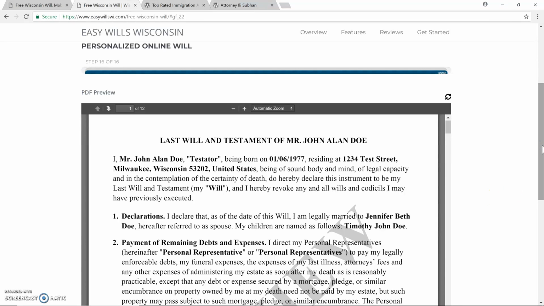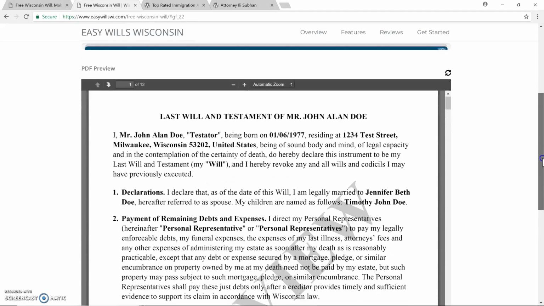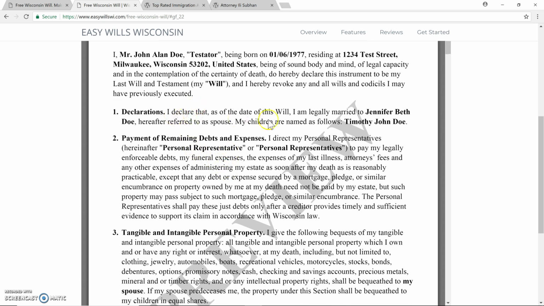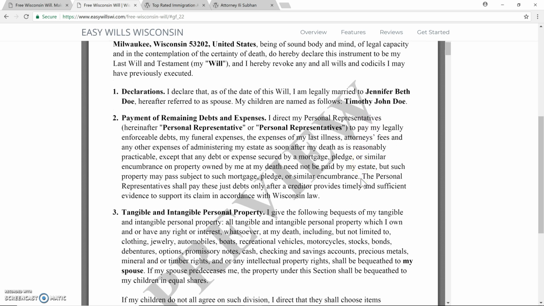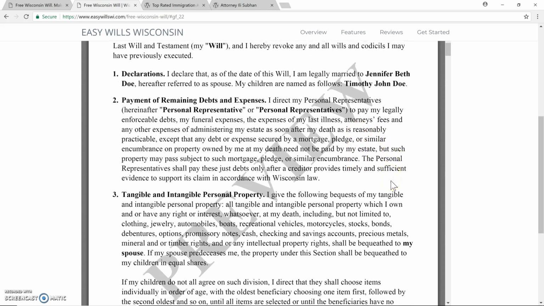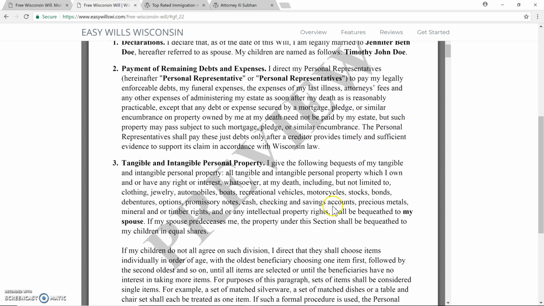Here is the will that's been completed for you based on the answers that you gave. My name, John Allen Doe, as the testator, my birth date, 1/6/1977, and then where I live in Wisconsin. Then you make a couple of declarations. I'm married to Jennifer Beth Doe, hereafter referred to as spouse, and my children's names are as follows: Timothy John Doe. Again, these are fictional names, but you would put your information in here and it would be inserted into the will for you.